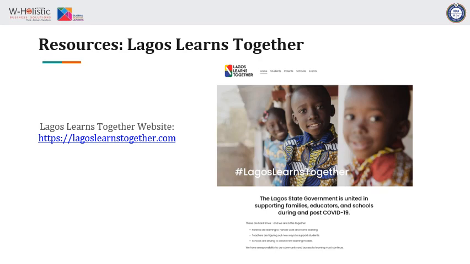I spoke earlier about the technology element, because that is critical. In putting together a remote and a blended learning plan, it is critical that you facilitate learning by the use of technology. Now, this is the platform. It is called Lagos Learns Together, put together by the Office of Education Quality Assurance. It is actually a community intervention platform. It has pooled so many resources that your teachers, your learners, the parents and the school in general can use to ensure that learning keeps happening in your classroom.